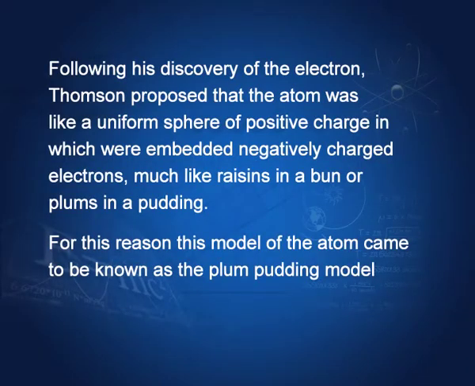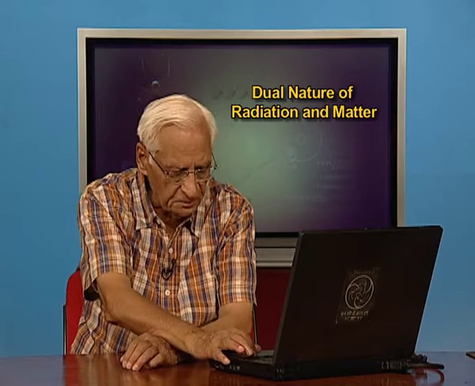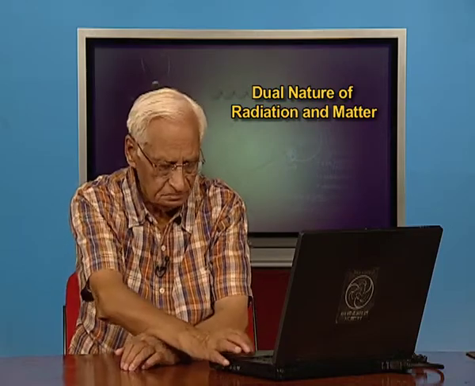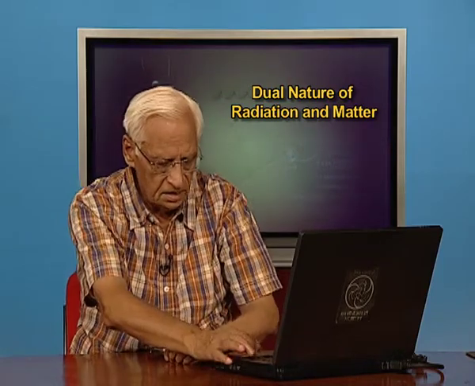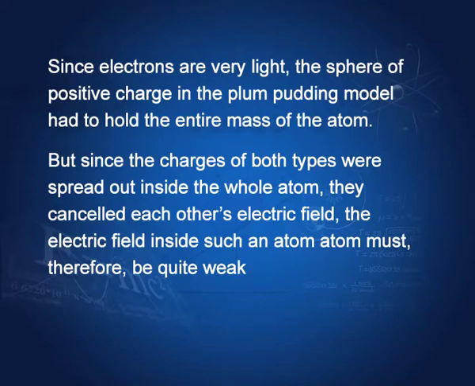It is called the plum pudding model of atom. This was formulated by Thomson. Now, what are the implications of this model? As I said, since the electrons are very light, most of the mass consists of the positive charges, right.